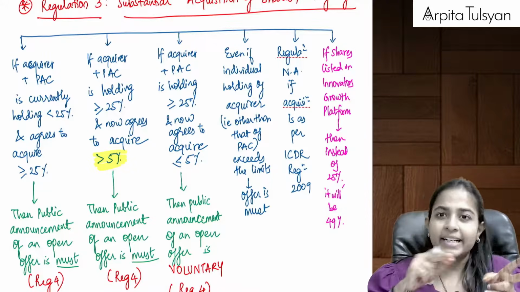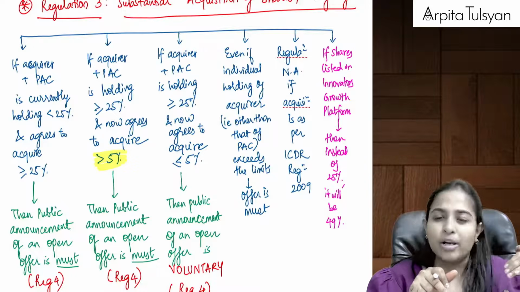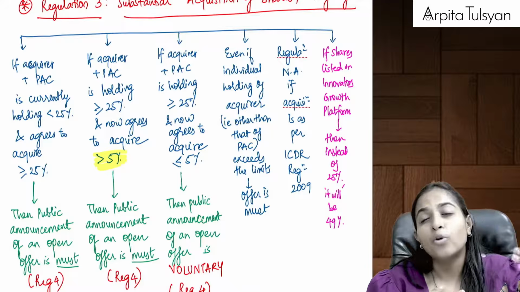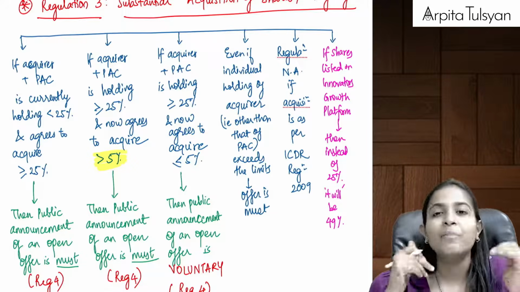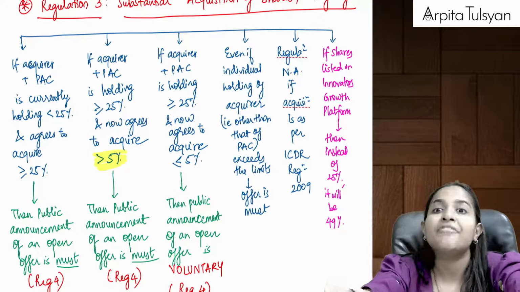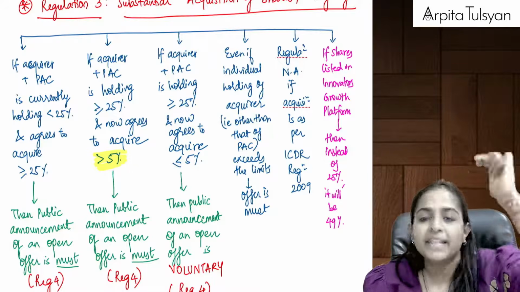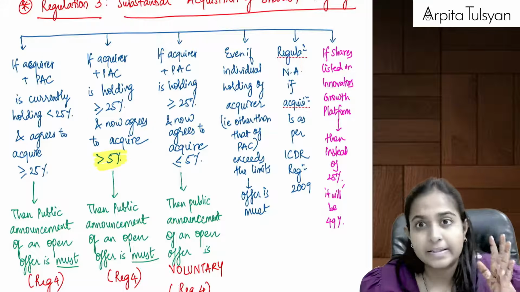Did you understand the difference between the first one and the second one? In the first one, you were small, holding less than 25%, but now you're going to become big, more than or equal to 25%. In the second one, you were already big, holding more than or equal to 25%. Now you're acquiring further more than 5%. Maybe 6%, 7%, 8%, 9%, and so on and so forth. Then also public announcement is a must.